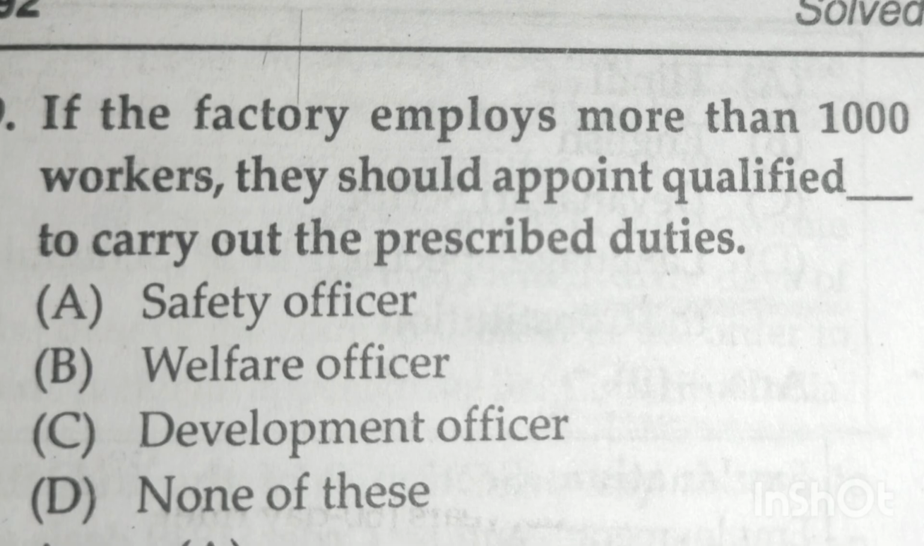Next question. If the factory employs more than 1000 workers, they should appoint qualified dash to carry out the prescribed duties. Option A safety officer, option B welfare officer, option C development officer, option D none of these. The answer bandu option A safety officer. According to section 40B of the Factories Act, it deals with the provision for safety officer. It states that in general conditions, a safety officer should be employed where 1000 or more workers are employed.